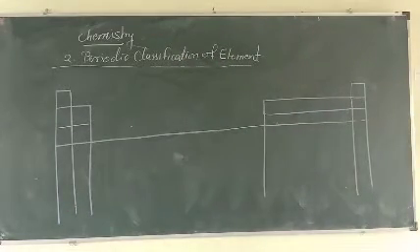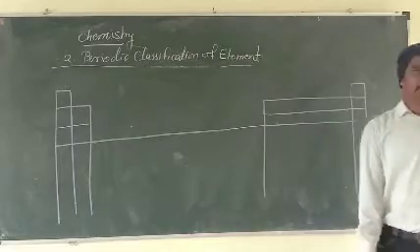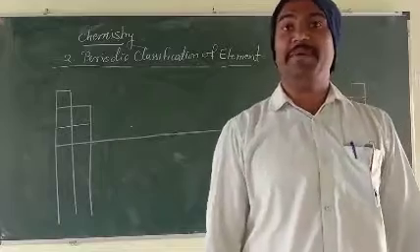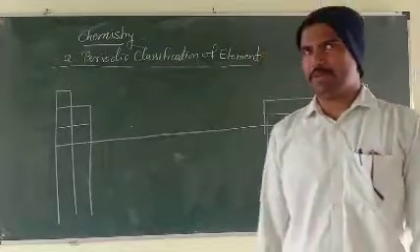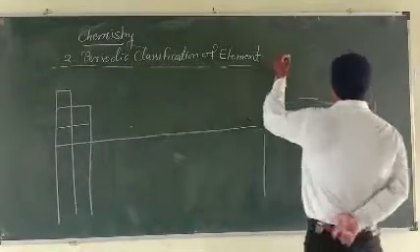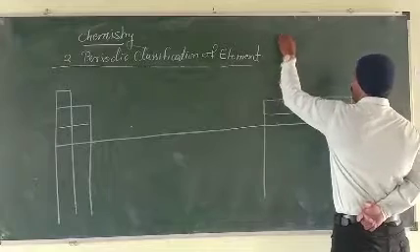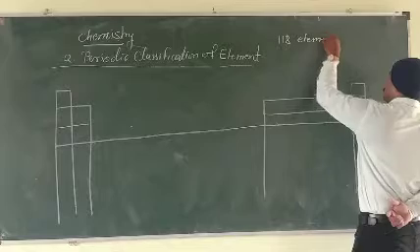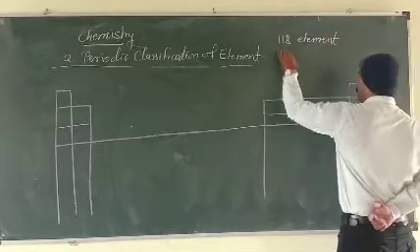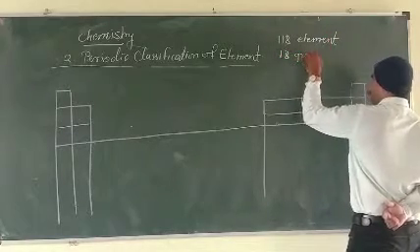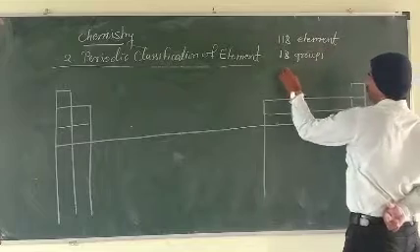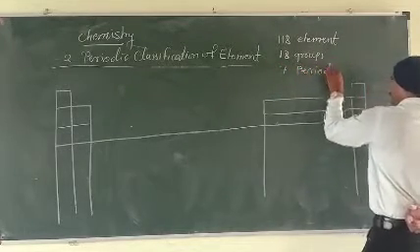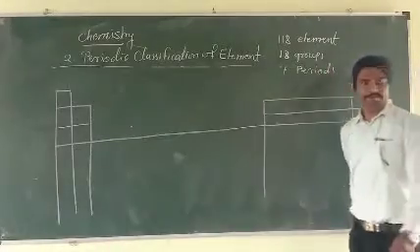Total 18 groups and 7 periods. Understood? The important facts are 118 elements, 18 groups, 7 periods. Okay.